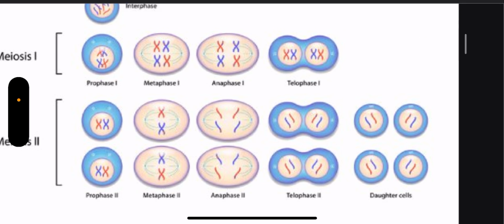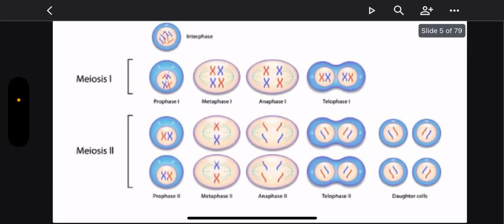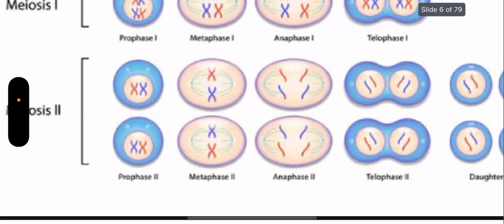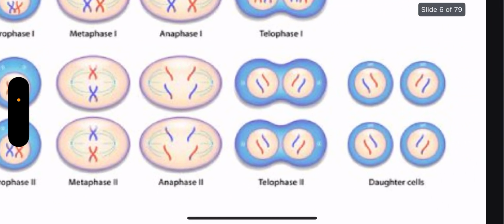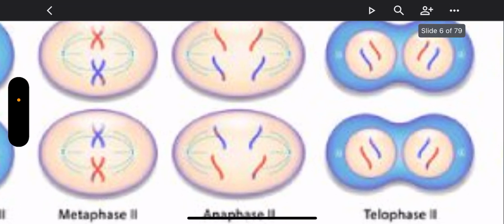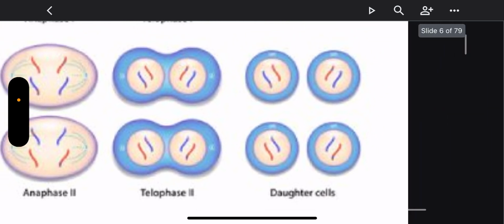Meiosis 2, PMAT once again, except you already have those two cells that split here. Cytokinesis also occurs there and here, but then it just goes through the entire process one more time, and instead of the chromosomes being pulled apart this time, the chromatids are being pulled apart, and in the end it gives us 4 genetically unique daughter cells.